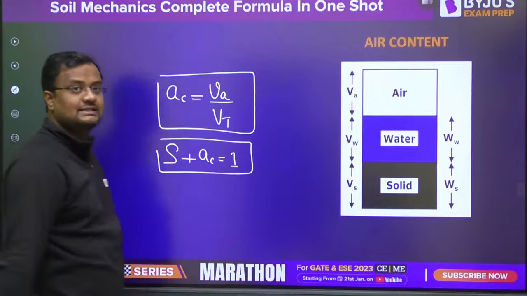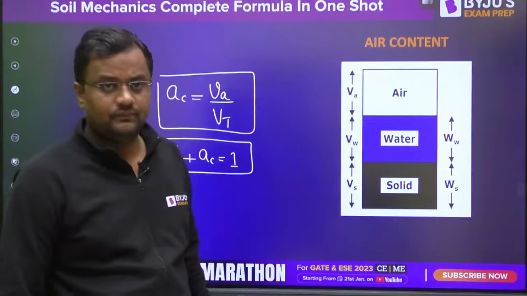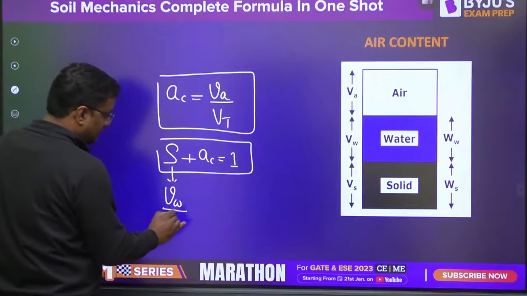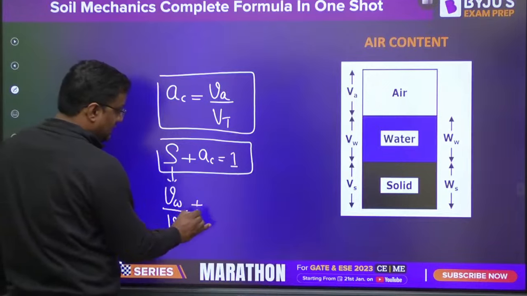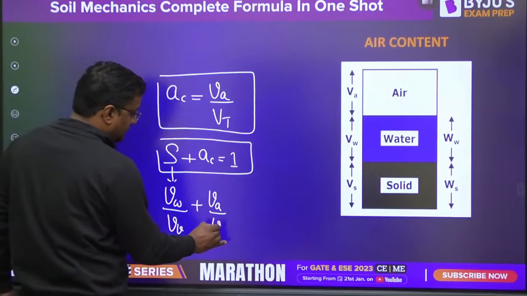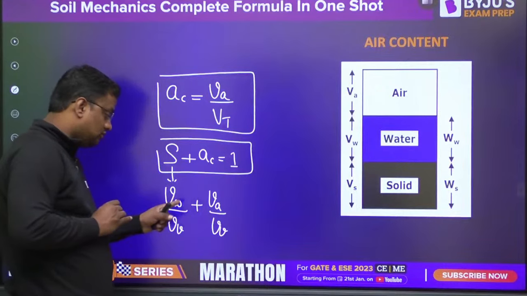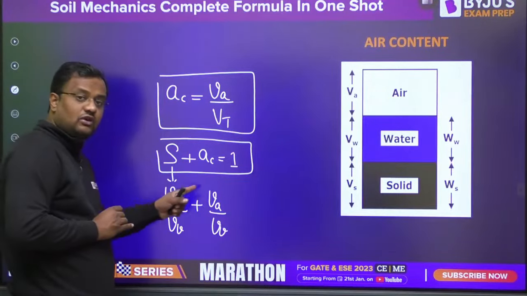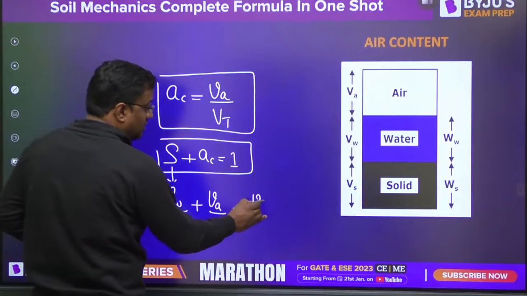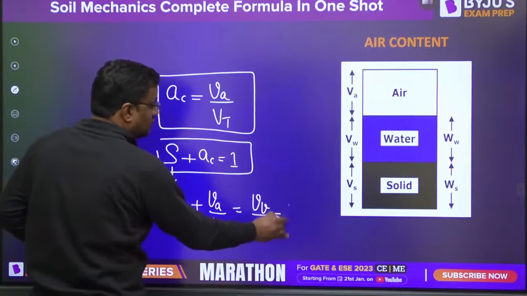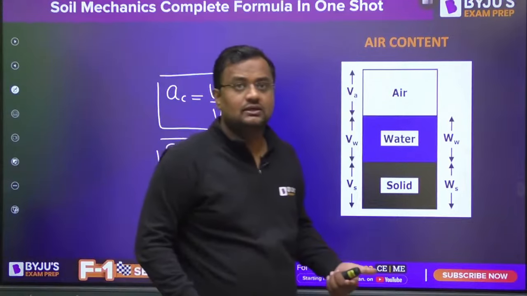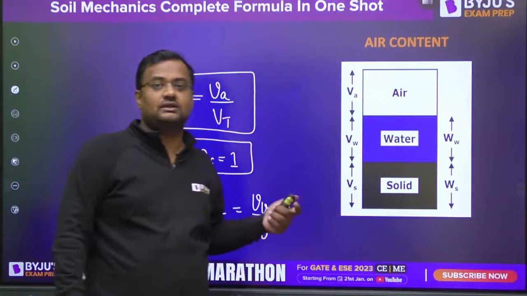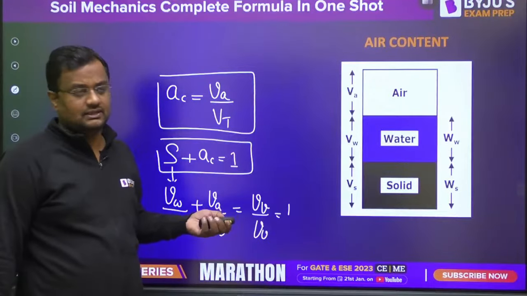Because S is volume of water by volume of voids, and air content is volume of air by volume of voids, and when you add both of them, the denominator is the same, volume of voids. Volume of water plus volume of air is volume of voids. So it is equal to 1. Suppose saturation is 30%, so air content will be 70%. Suppose saturation is 82%, then air content will be 18%, like this.